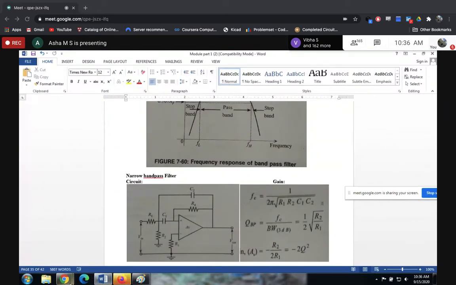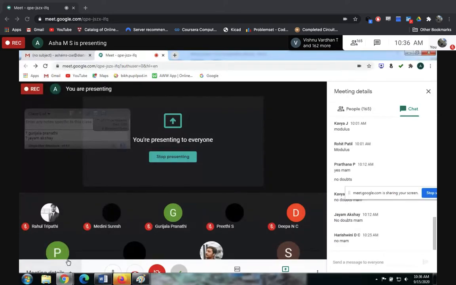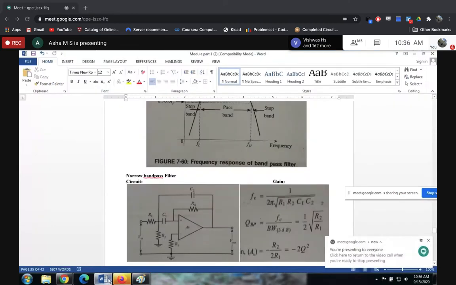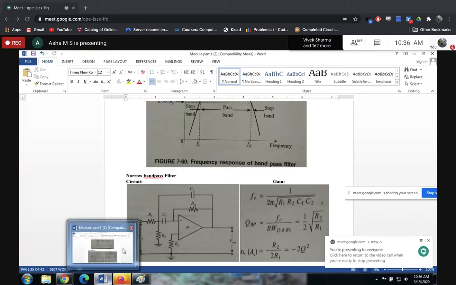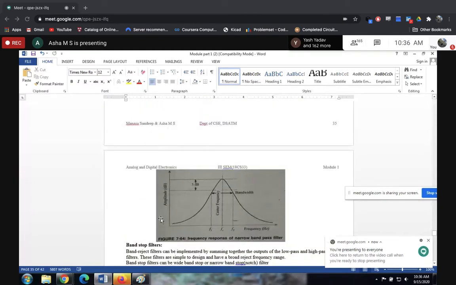Any doubts for anyone? How will this narrow band pass filter work? These two frequency responses are very important. You have to draw this for a wide band pass, and for narrow band pass this is how you will have it. There will be a lower minus 3 dB level in this narrow band pass filter. Don't worry about all those things.